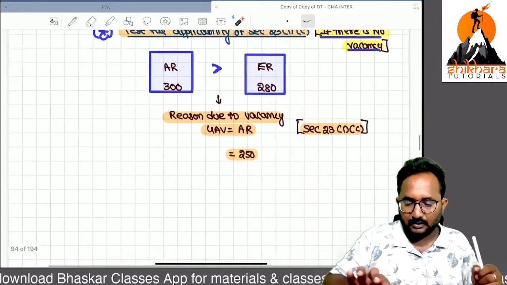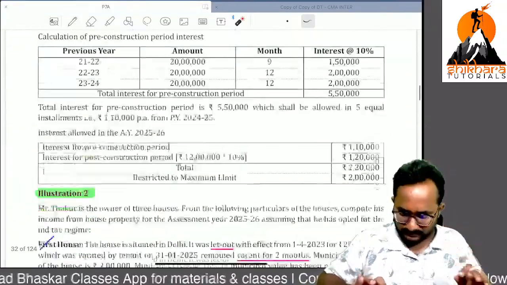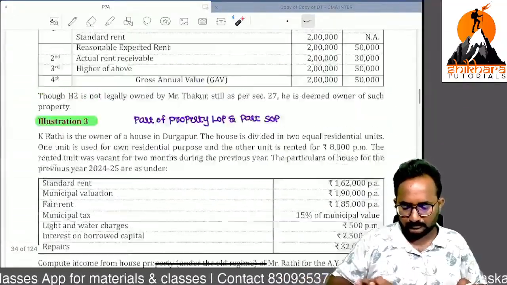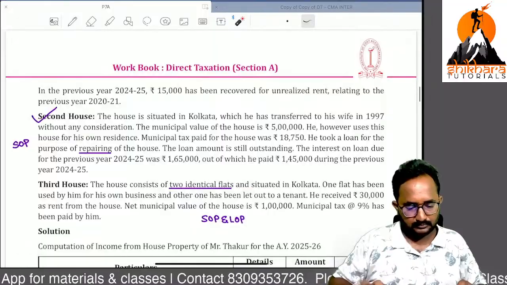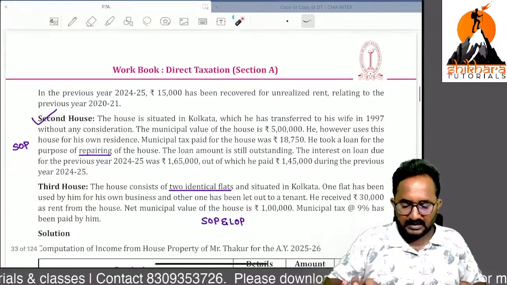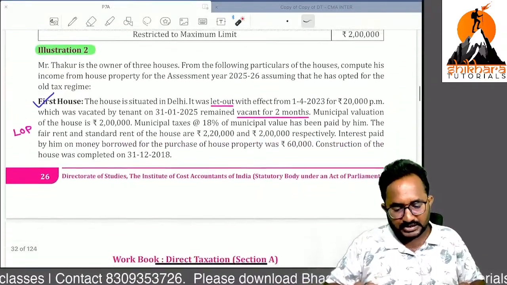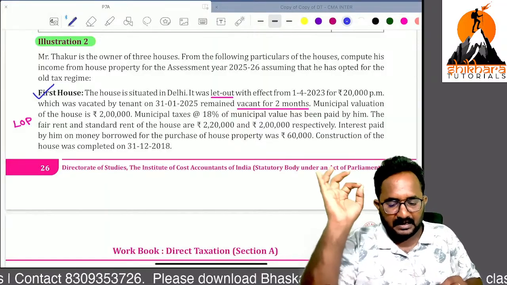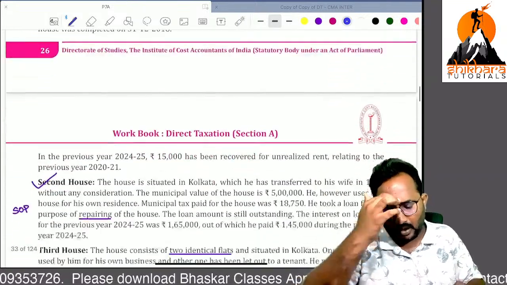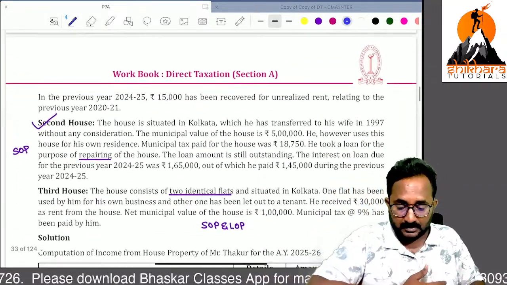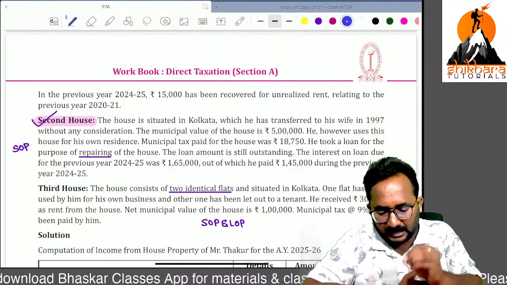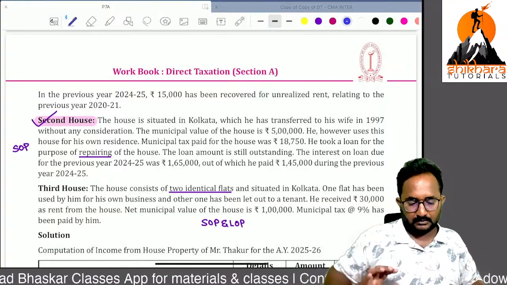Now, I will go with one question directly. Illustration 2: Thakur is an owner of 3 houses. So house 1, house 2, house 3 are given. But now I want to cover the second house related. Remember, I have taken the second house, ma'am. Please check it.